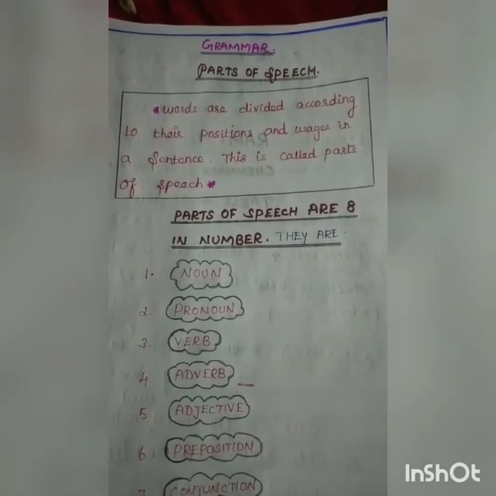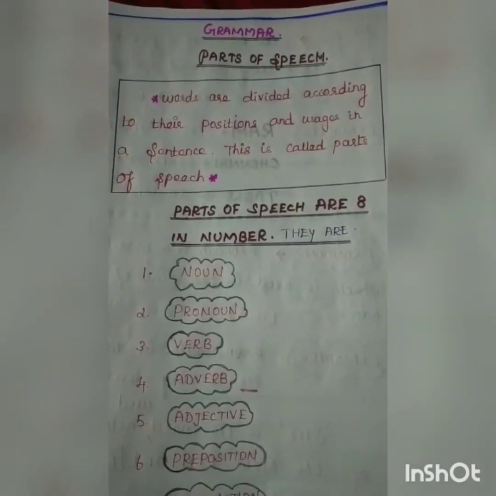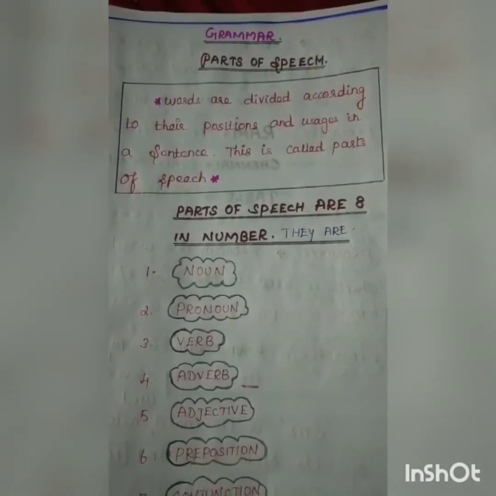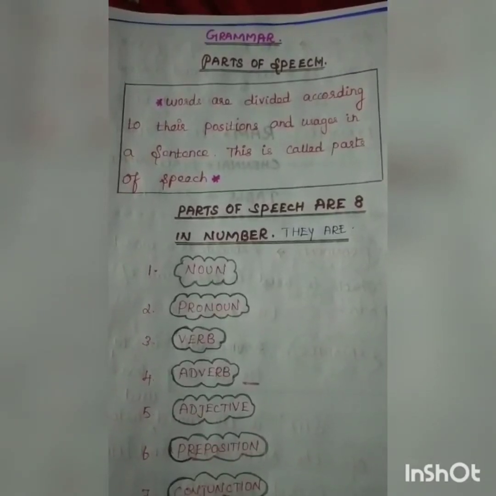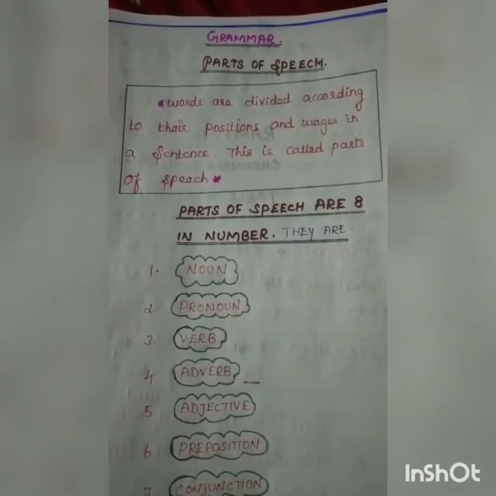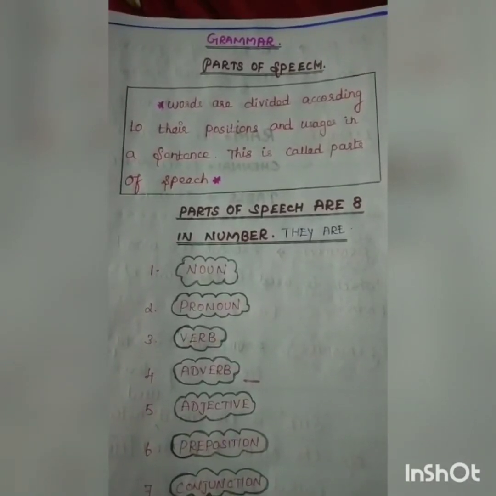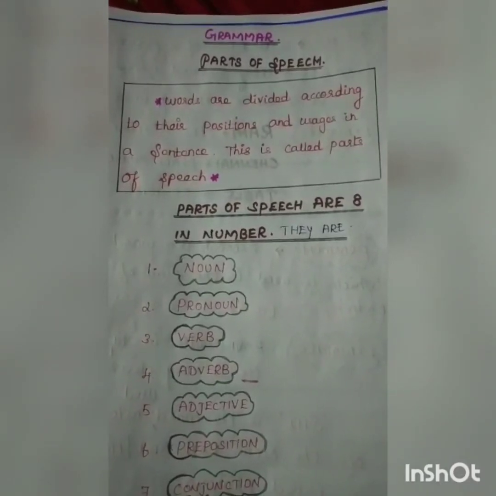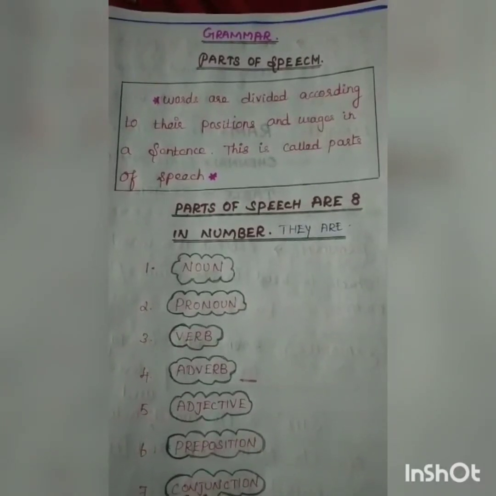Okay. Let us move on to the definition. Words are divided according to their positions and usages in a sentence. So we will divide the words according to their position and according to their usage in a sentence. This is called parts of speech. How many parts of speech are there? Do you know? There are 8 parts of speech.